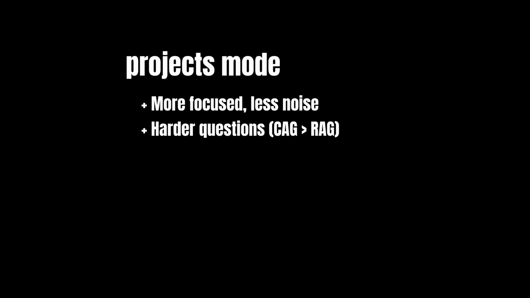Okay, let's summarize what Projects mode is. First, it's more focused. You predefine the context, curated by you, not by AI search. This way, you have more control over what AI can see, increasing focus and reducing noise. You can ask harder questions in Projects mode. Since the AI has full access to the long context, it can handle more abstract questions, such as find common patterns or compare the methodologies from different documents. It's cache-augmented generation rather than retrieval-augmented generation.